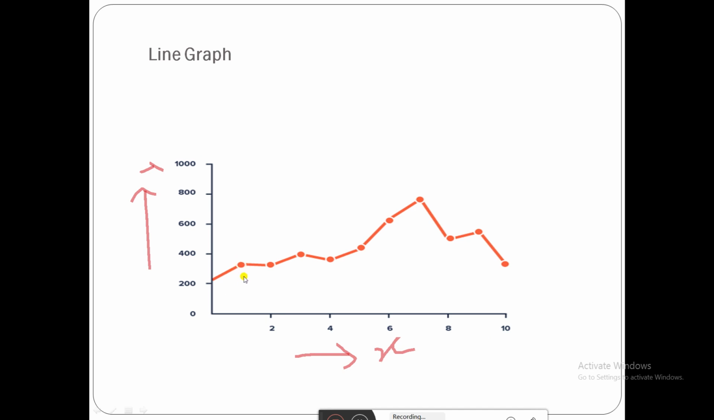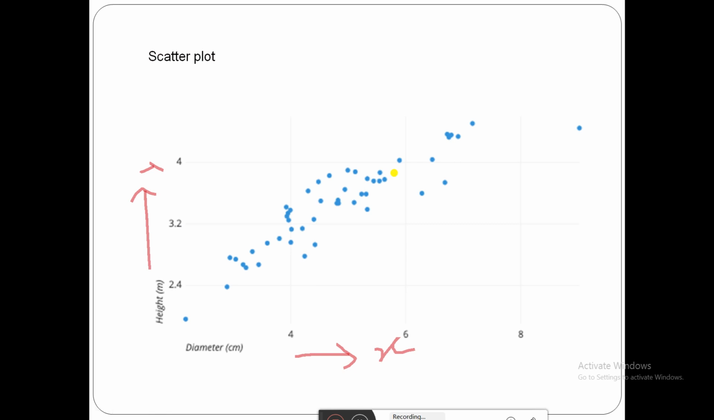Here, see this data point at the time of 1. The data point value was about 350. It is increasing, decreasing. As the time grows, the data is also growing. That value is going to be varying, and the line graph is going to show that variation. This is the line graph. Next is the scatter plot.